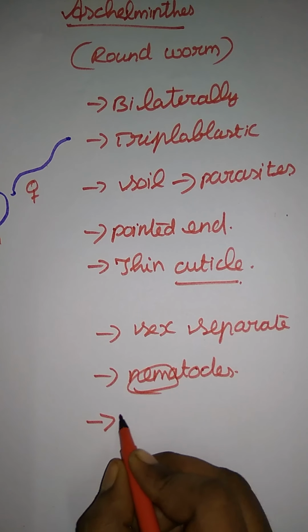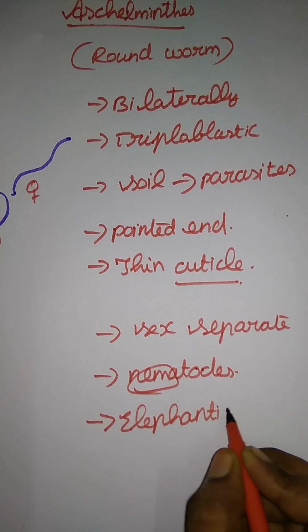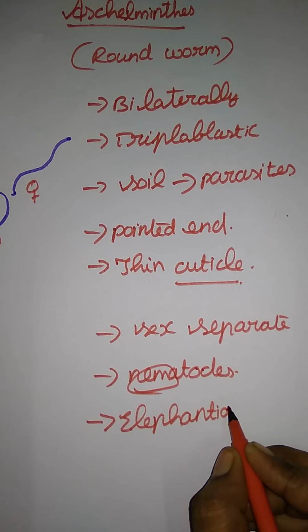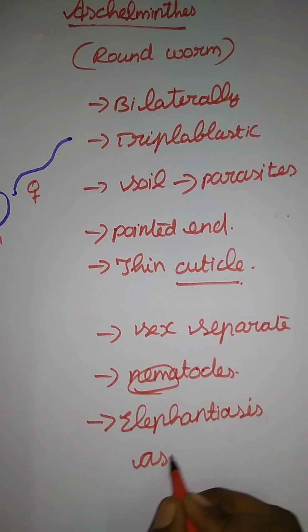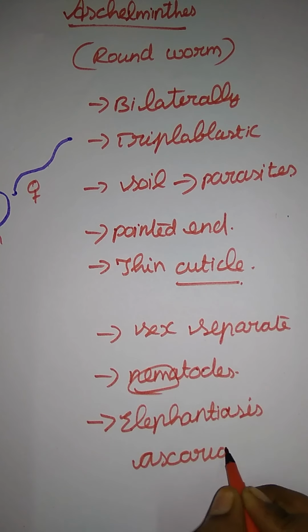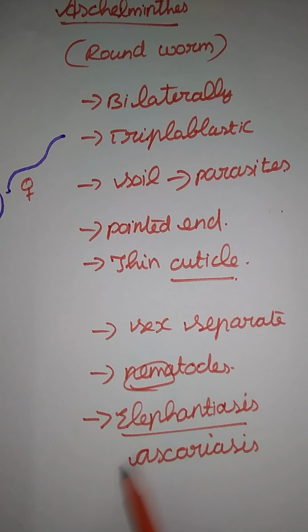The first one is elephantiasis, and the next one is ascariasis. Elephantiasis, they call it the elephant leg disease.